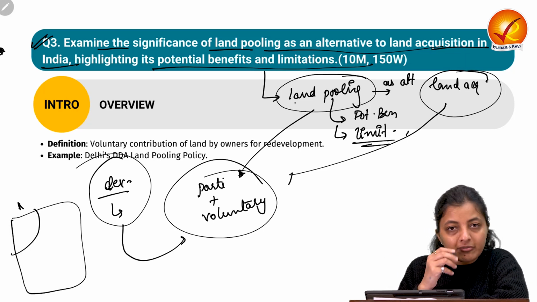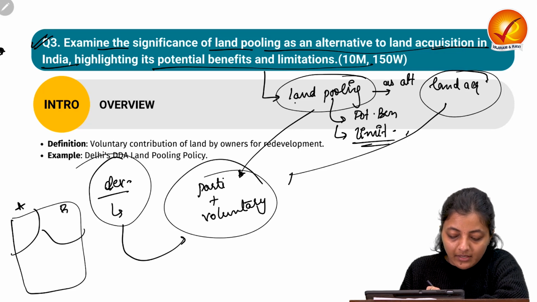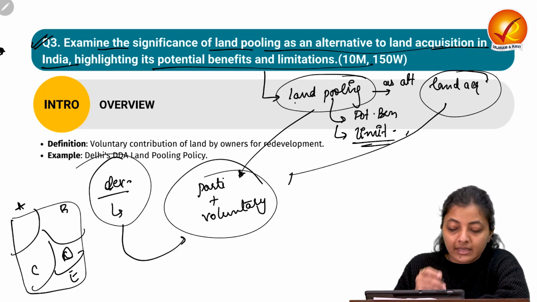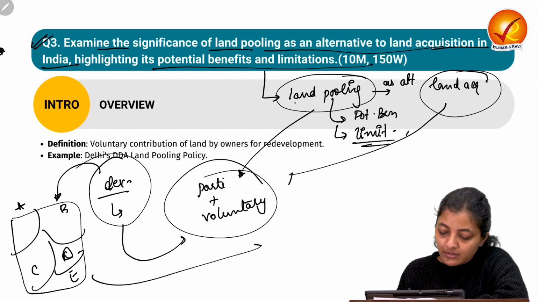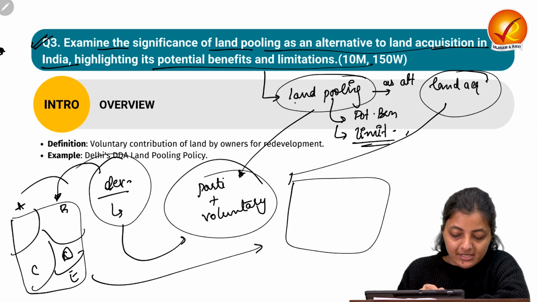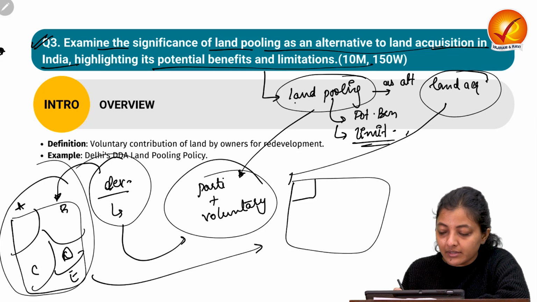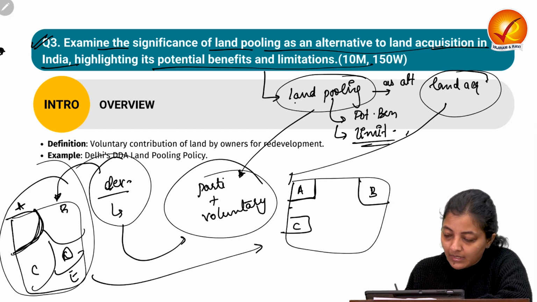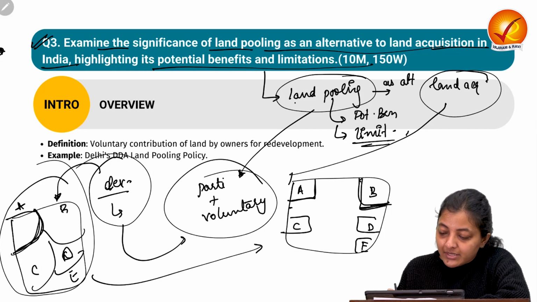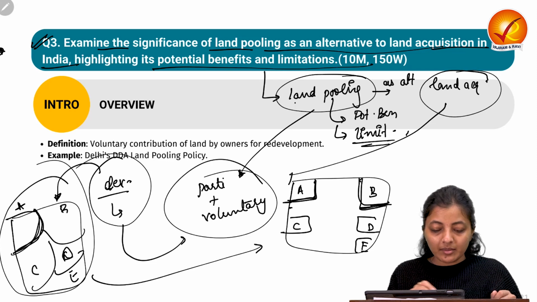This is the patch of landowner A, this is B, this is C, D and E. These are the multiple landowners. Government is demanding some infrastructural development over this area. So now the government has developed this whole area, and what the government has returned is a smaller land patch to A, to B, to C and D and E. Now these land patches are more consolidated at one place.